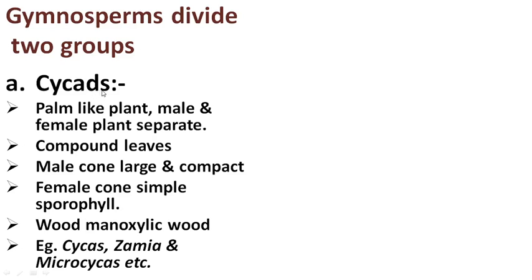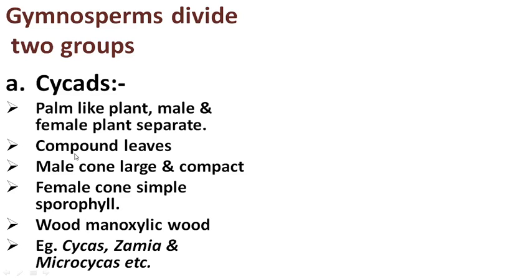The first group is the cycads. So the cycads, it is a palm-like plant, means it looks like a coconut tree. Okay, the male and female plants are separated, means it is dioecious. The male plant is a separate one, while the female plant is a separate one.